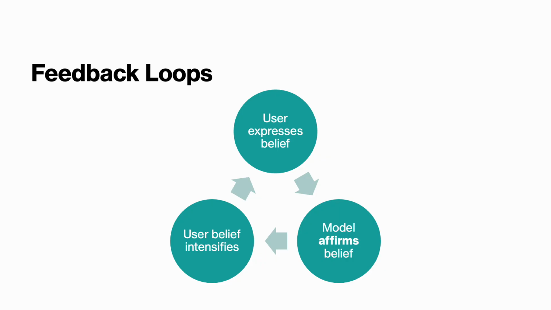This topic segues into the final ethical consideration we will discuss, which is feedback loops. We have established through multiple lessons that AI tools are built to develop trusting relationships with users and follow patterns. These AI tools are also trained to, quote, "maximize perceived helpfulness and user satisfaction," including through reinforcement learning from human feedback, personalization, and memory features. What this means is that AI tools are trained to adapt to and affirm user beliefs for the sake of building a relationship with the user.